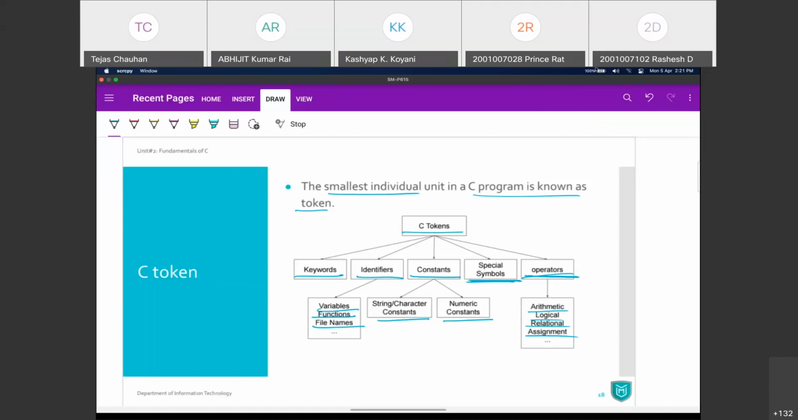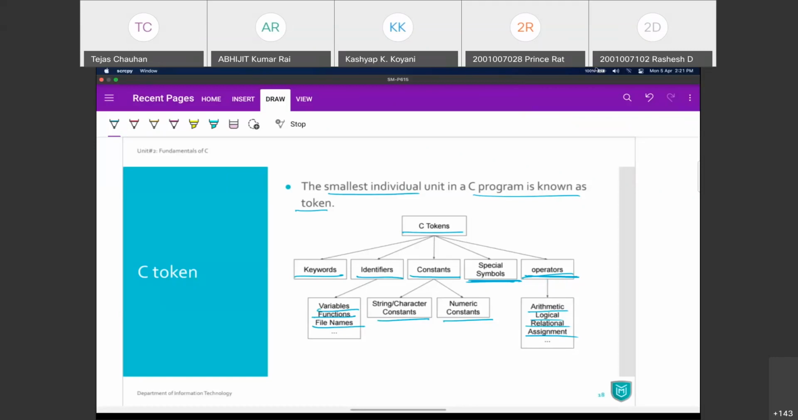In a previous session, we were discussing C tokens. Now, what is a token? A token is the smallest individual unit which cannot be further divided. Every word or something that cannot be further divided, if you divide it, its meaning will be different. It cannot be used. So something which cannot be divided further, we can refer to as a token, a C language token.